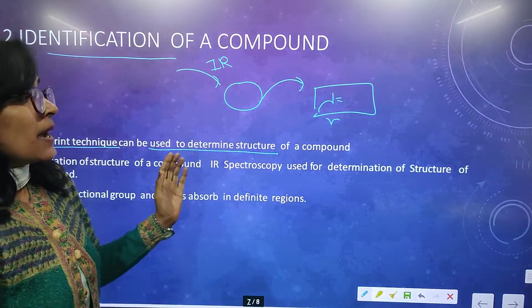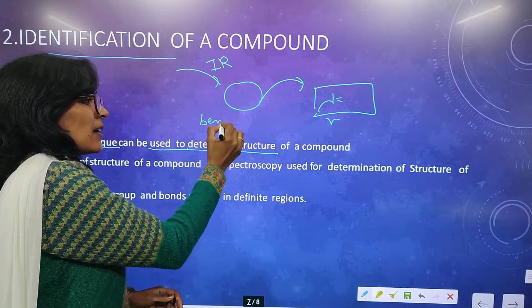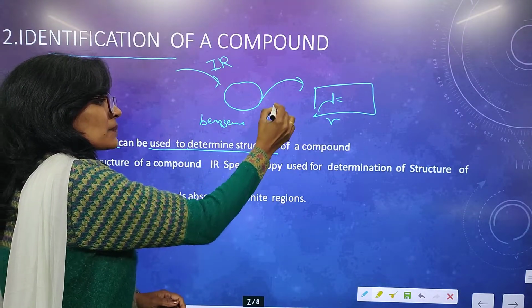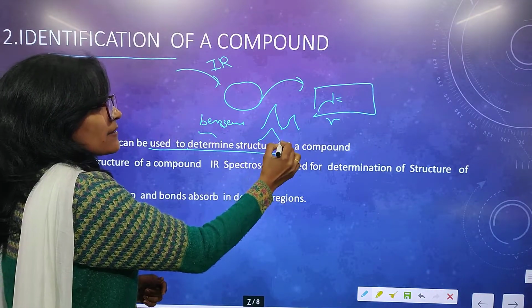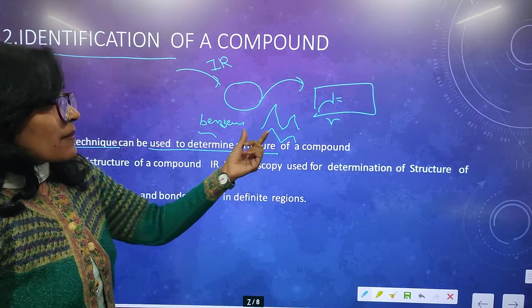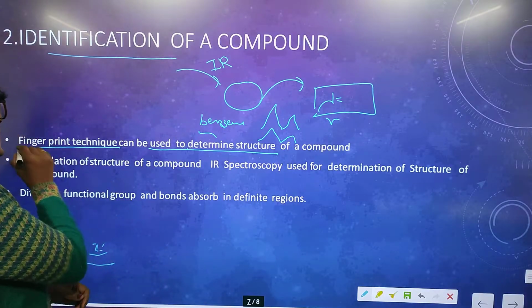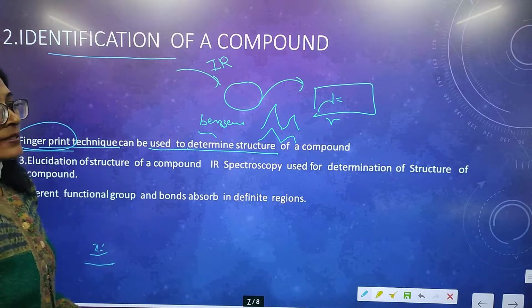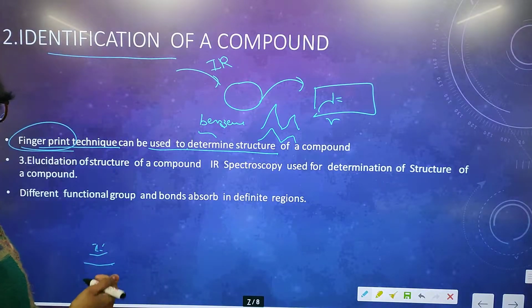For example, we have benzene, its peaks are like this, and an unknown sample also has similar peaks, so we can conclude the unknown sample must have a structure similar to benzene. This technique is known as the fingerprint technique, so it can be used for the determination of structure.